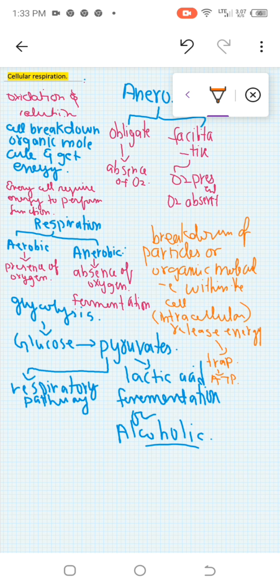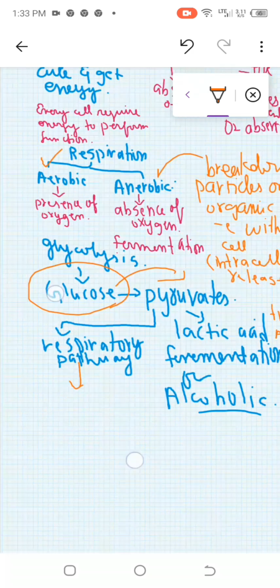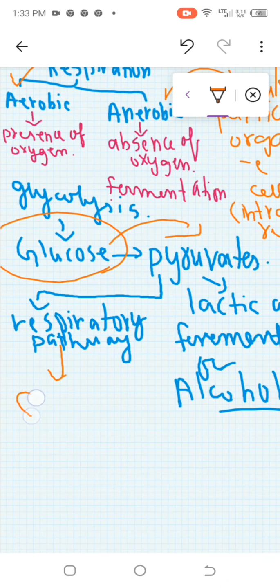Initially, the breakdown of glucose is quite the same in aerobic and anaerobic respiration, because glycolysis takes place and glucose directly converts into pyruvate. After that, if oxygen is present, pyruvate goes into the respiratory pathway, and the products will be carbon dioxide, water, and a large amount of energy.